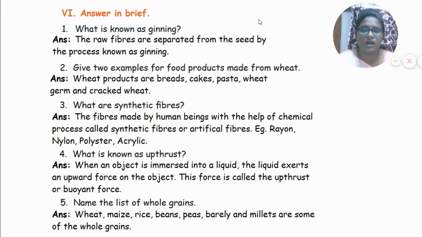Wheat products are bread, cakes, pasta, wheat germ, and cracked wheat. What are synthetic fibers? The fibers made by human beings with the help of chemical processes are called synthetic fibers or artificial fibers. Examples: rayon, nylon, polyester and acrylic.